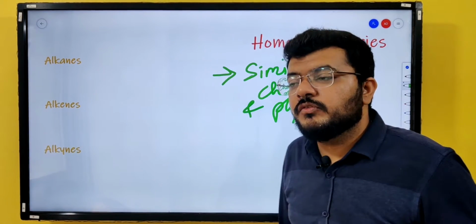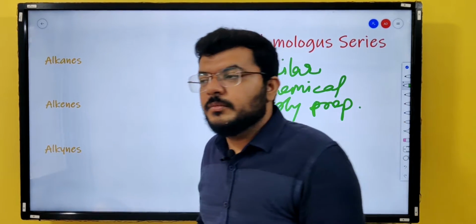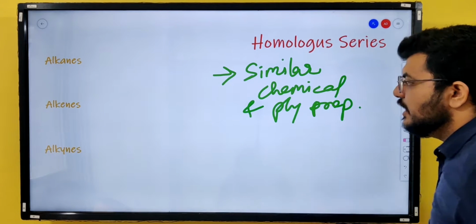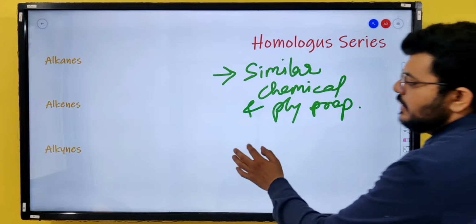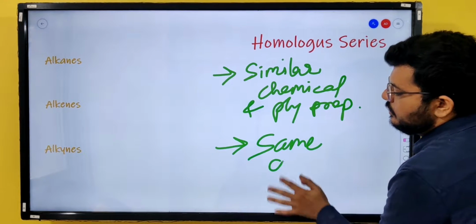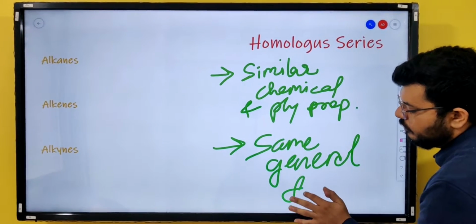The whole family of compounds may be solid, may be liquid, may be gas, right? So that is how we say that they have similar chemical and physical properties and they have the same general formula.